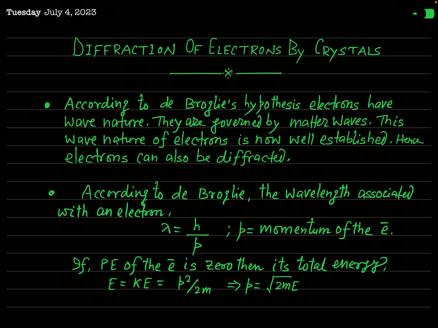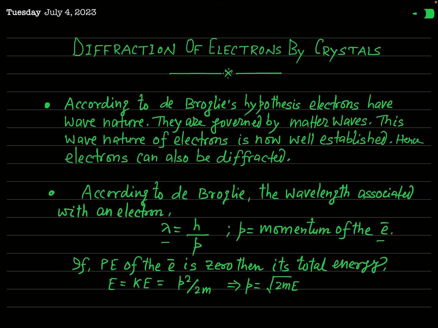According to de Broglie, the wavelength associated with any elementary particle in motion is given by lambda equal to h over p, where h is Planck's constant and p is the momentum of the particle. So if you are talking about an electron, then this p will represent momentum of the electron. When you say momentum, that means linear momentum.